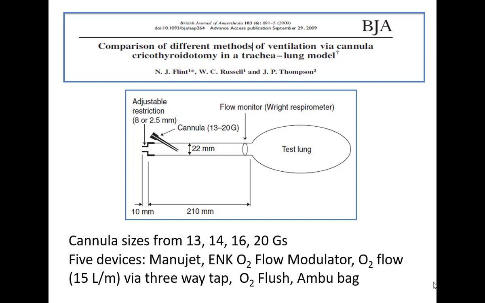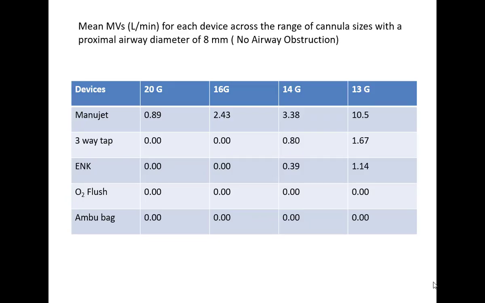And then they put in cannulas, you can see it in the diagram there, facing towards the lung, from 13 to 20 gauges, and they compared various devices to see how much tidal volume is delivered and how much goes to the lung and how much escapes from the top.